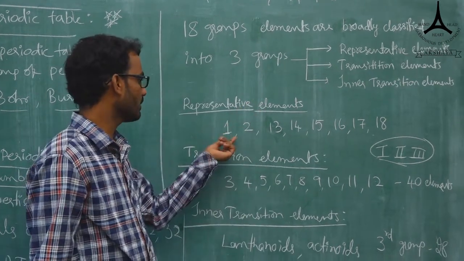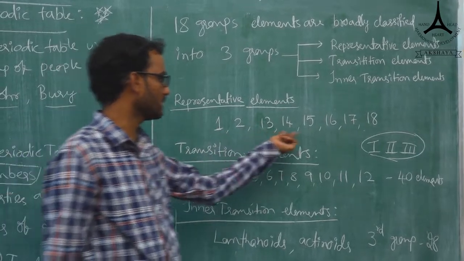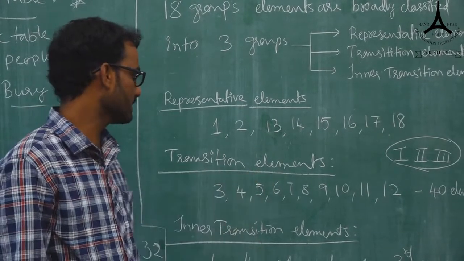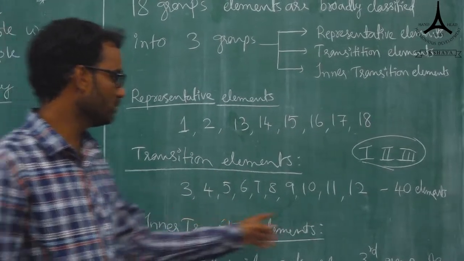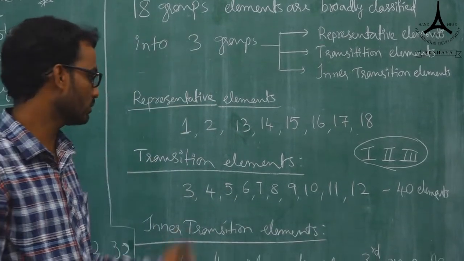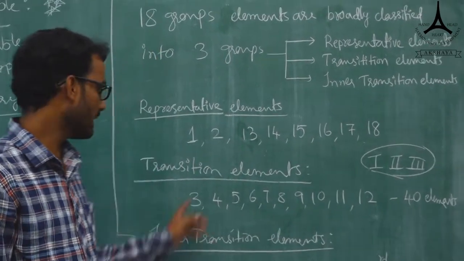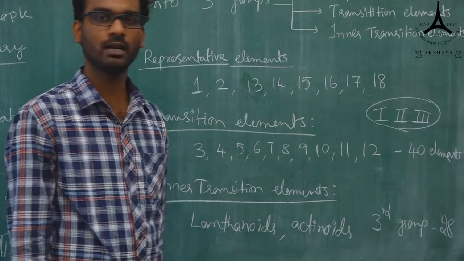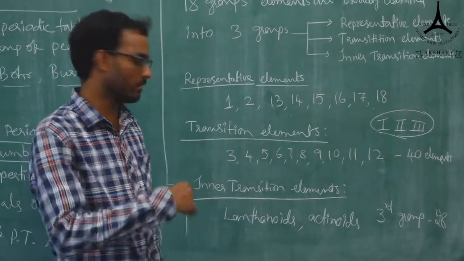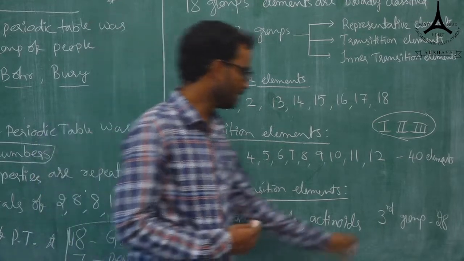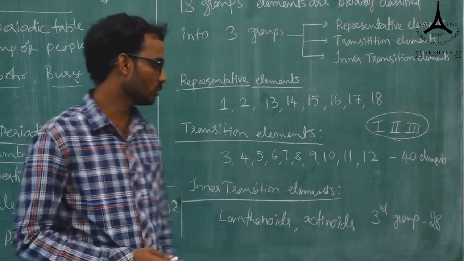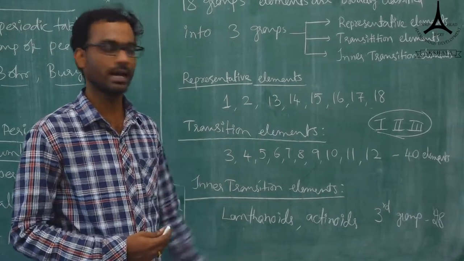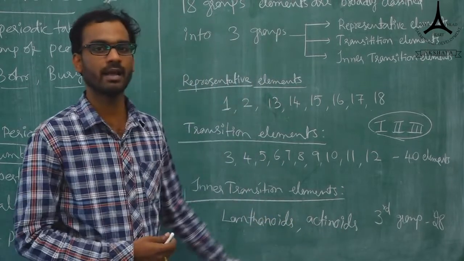The elements present in groups 1, 2, 13, 14, 15, 16, 17, 18 are the representative elements. The transition elements are group 3 to group 12. The inner transition elements are the lanthanoids and actinoids, which are given separately below the periodic table. You can take them as a third group, with 28 elements referred to as lanthanoids and actinoids: 14 and 14.